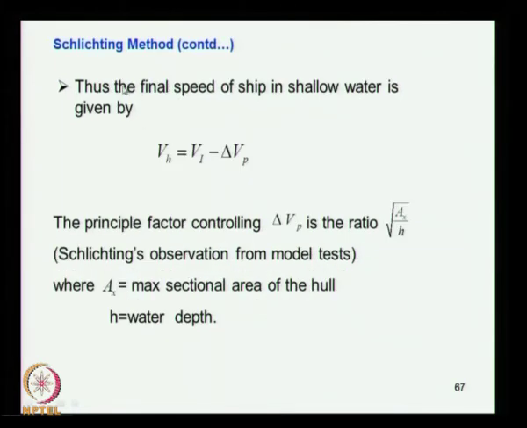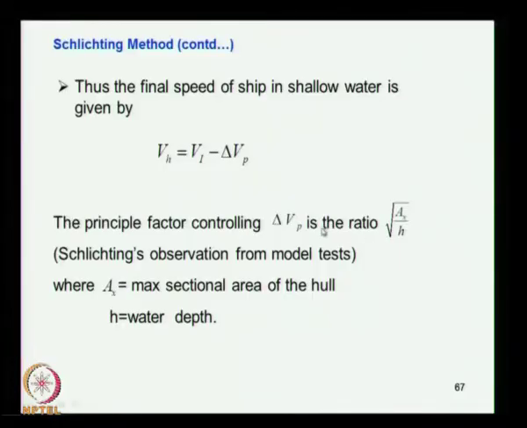How do you get that? The final speed will be Vh equal to Vi minus delta Vp, isn't it? Here Vi we have already seen has a reduction in speed due to wave making, and then you have to find out what is the effect due to this potential flow, that is, the restrictions. The principal factor controlling delta Vp is the ratio.